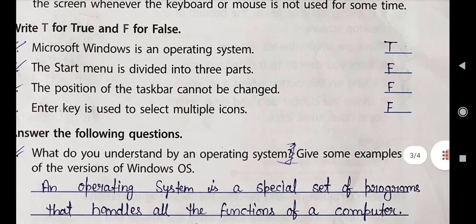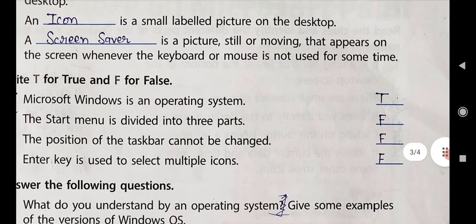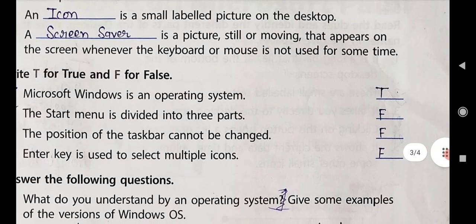Okay. In answer to the following, we have a question. What do you understand by an operating system? Give some examples of the versions of Windows OS. Means, can you tell me what is an operating system?